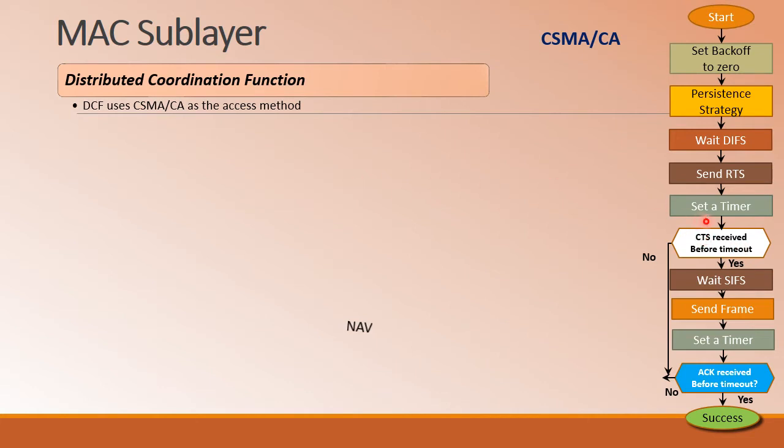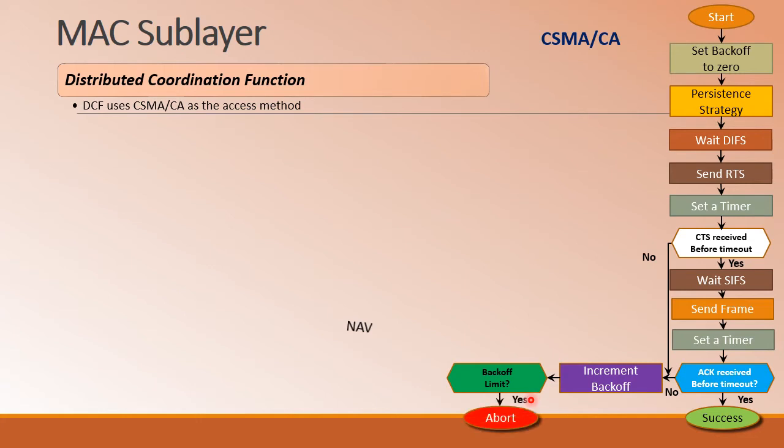timeout, once again the backoff time will be incremented. It is not that the station will straight away retransmit, but it will wait for an incremental exponential backoff period of time. Next, it will check whether the backoff limit has been reached. If it is reached, then the operation will be aborted.